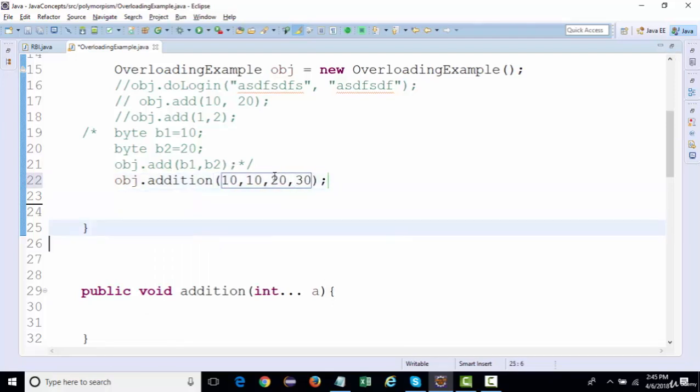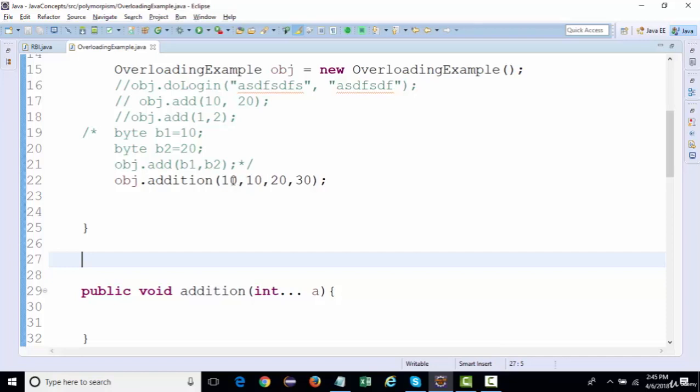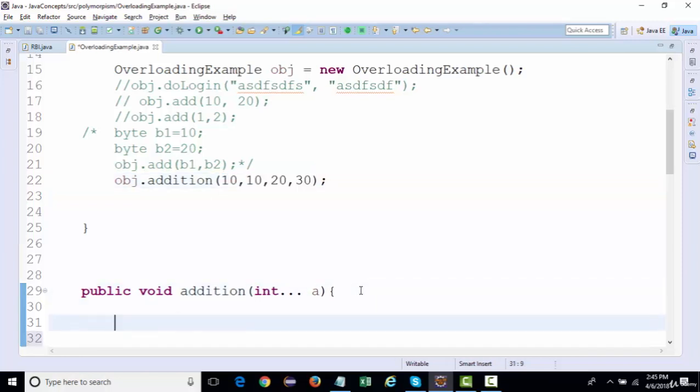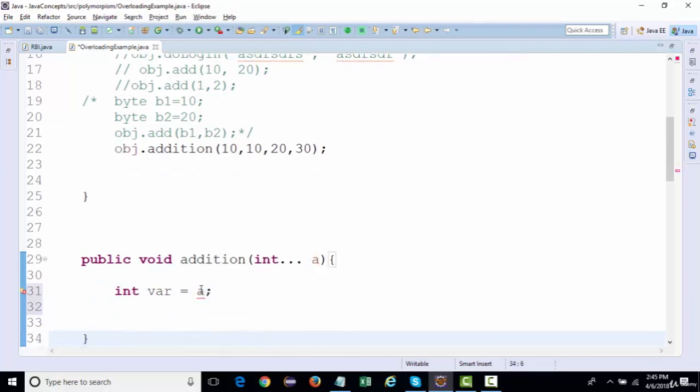So if you are passing four values over here, then how are you going to add these four values, right? You simply cannot say a plus b plus c plus d. This will actually come in the form of an array. If in case you say int var equal to a, it will actually throw an error. It will say cannot convert from int to a string type.